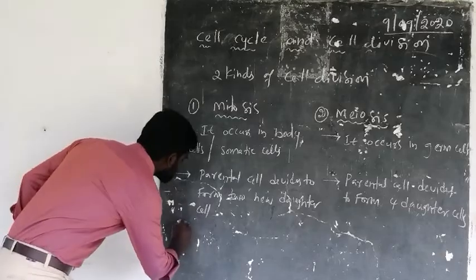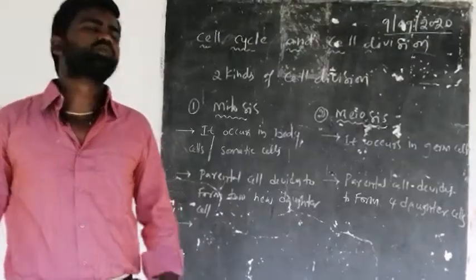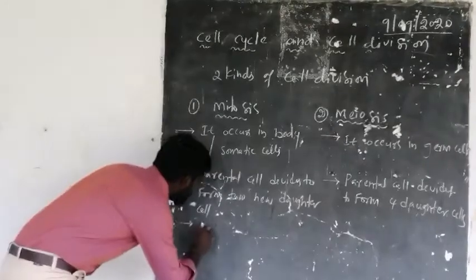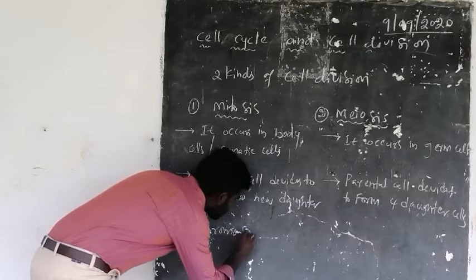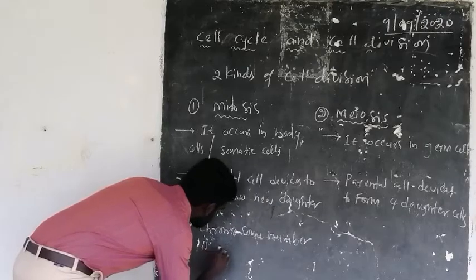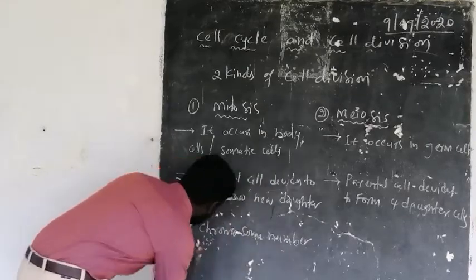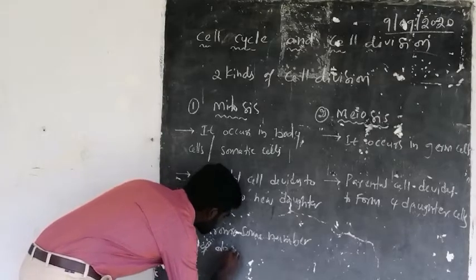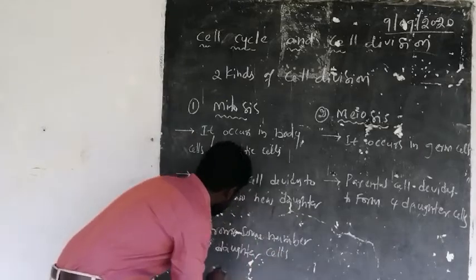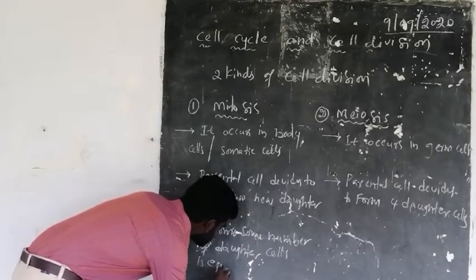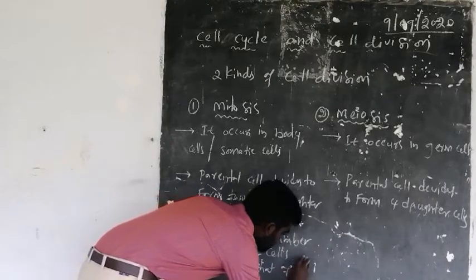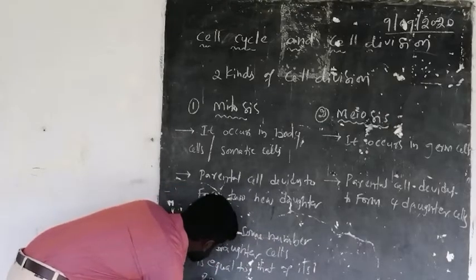And one more thing: in mitosis, the chromosome number of the daughter cells is equal to that of the parental cell.